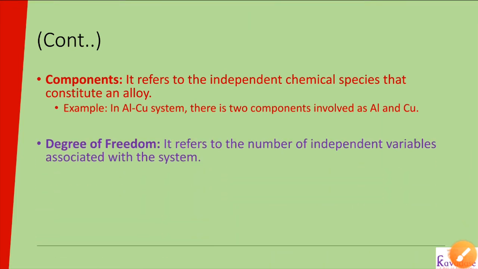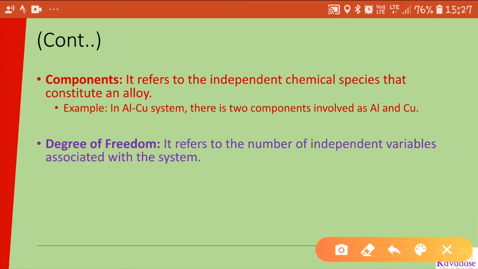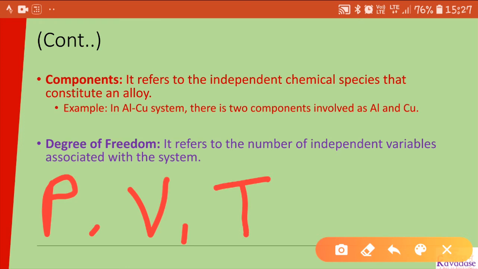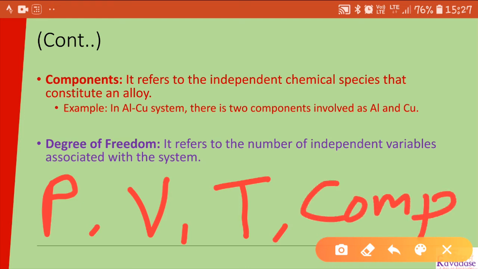Then degree of freedom. It refers to the number of independent variables associated with a system. What are the independent variables in our engineering methodology? First is pressure, then volume, temperature, and the fourth one is their composition. So these are our four independent variables.